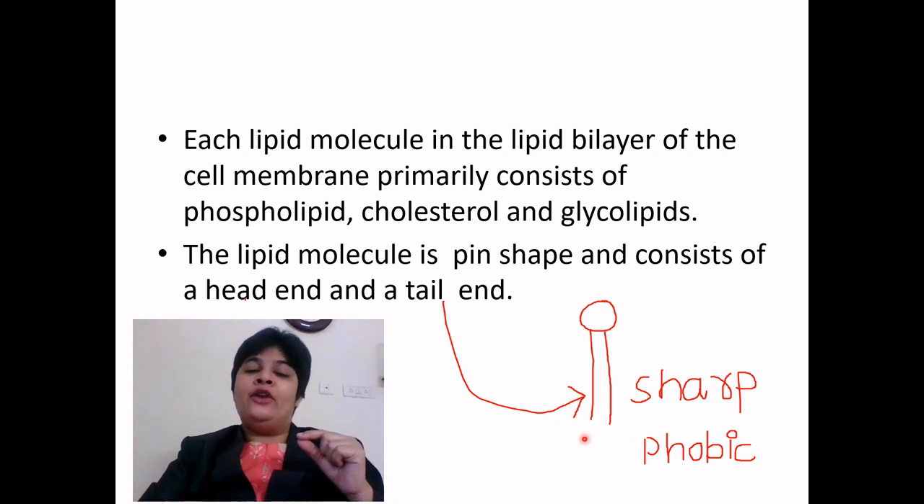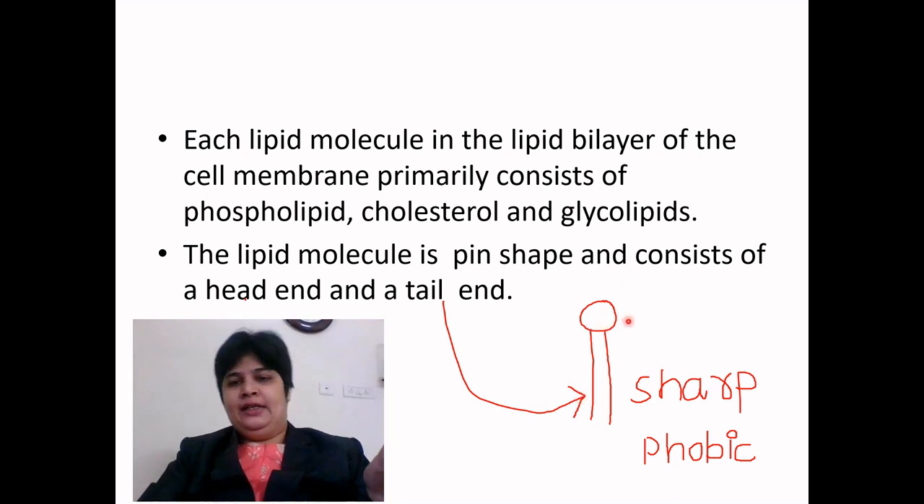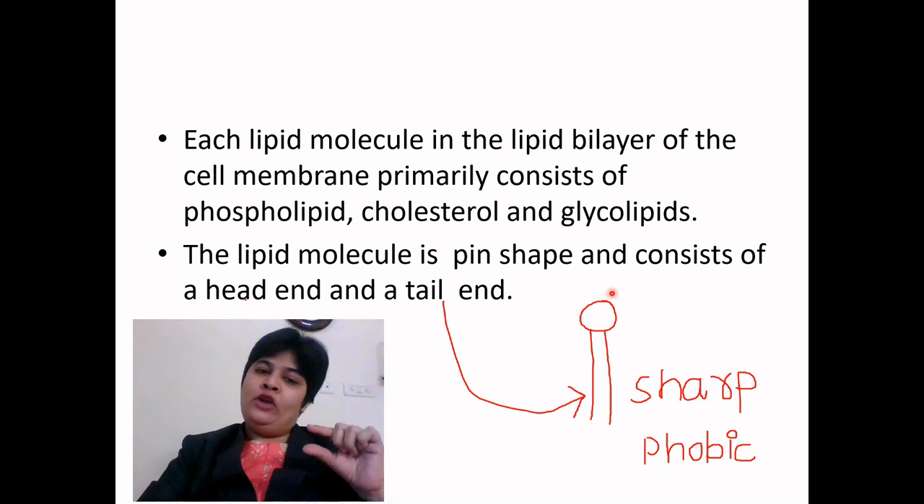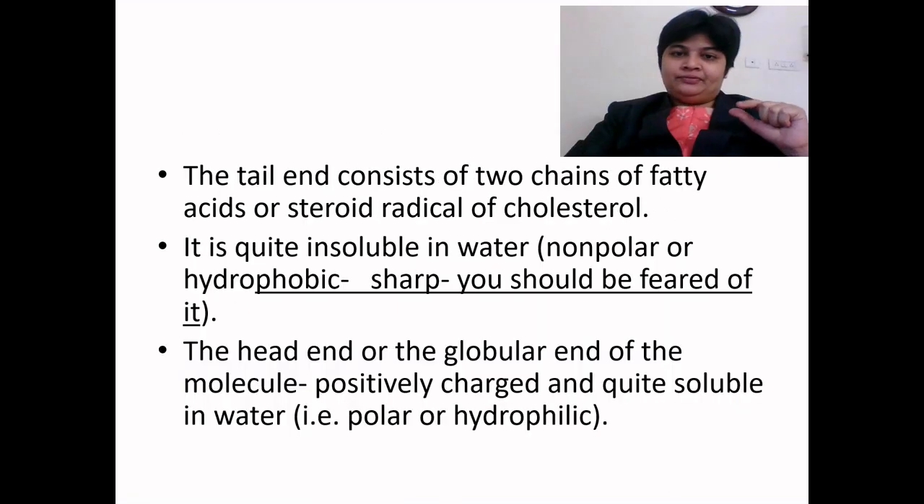So this one is hydrophobic. And vice versa, this one is hydrophilic. The globular head is hydrophilic. The sharp ends are hydrophobic. Ready? Hydrophobic, sharp, you should be afraid of. The head: this one is non-polar, this one is polar, or hydrophilic. They are positively charged.